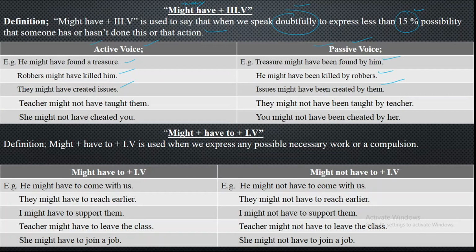Teacher might not have taught them, that they do not know something about the exams. 15% is the teacher not teaching them, but here 85% students themselves are responsible for not attempting the paper in a good way, and to attend it in a proper way. But you have just got here 15% mistake of a teacher, that he might not have taught them well, but otherwise they themselves are responsible for this. So you say teacher might not have taught them well, otherwise they would have attended it well. And they might not have been taught by teacher.